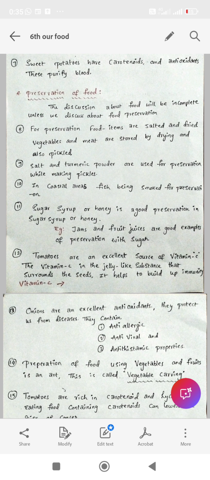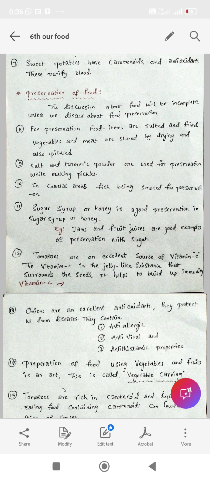Next, preservation of food. Preparation of food is important, and according to that, preservation of food is also important. Clear? So for the preservation of food, certain methods are given. For preservation, food items are salted and dried. They are applied with salt and they are dried for losing water. Vegetables and meat are stored by drying. So for preserving vegetables and meat, we use the drying method.